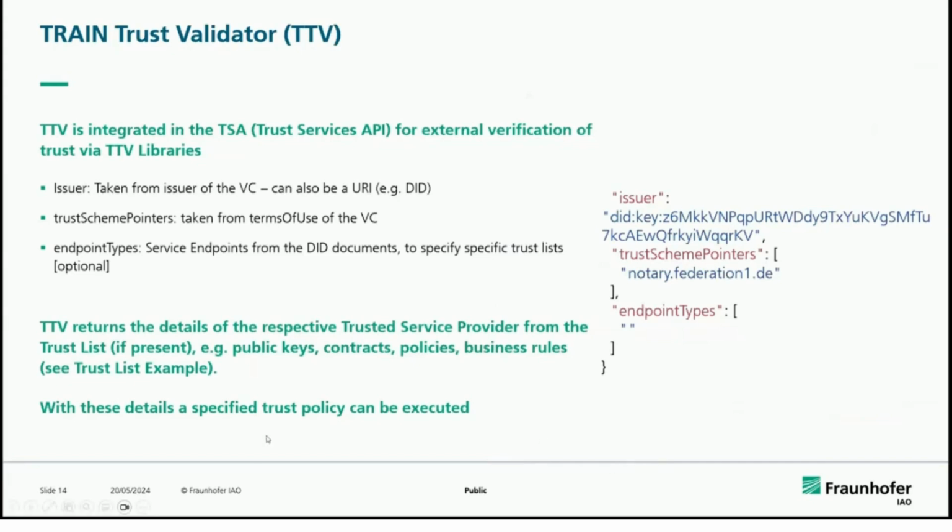And one of the most important things also is that we have a trust policy. So each and every verifier or validator can have their own policies implemented and also adapted in real time, based on the usage. For example, you can include different levels of assurance and not only check the issuer attribute, but also check some other schema details or the different attributes.